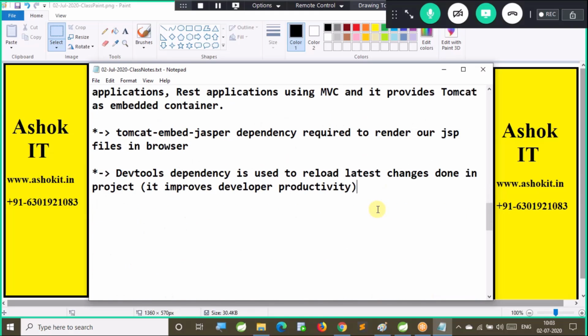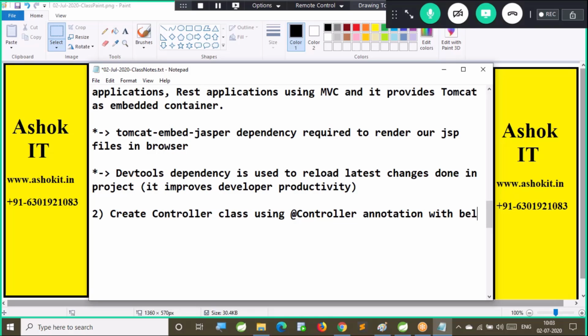Right. Now, second step. Create a controller class using the @Controller annotation with the below methods. One method is loadForm, to display an empty form.